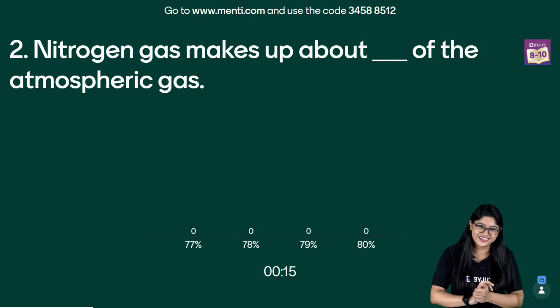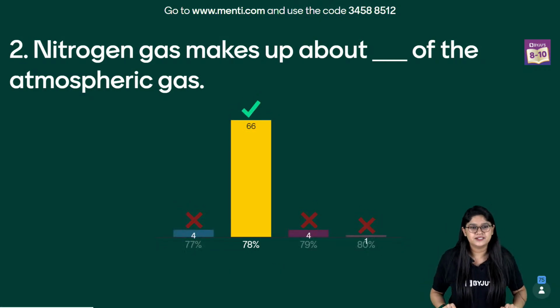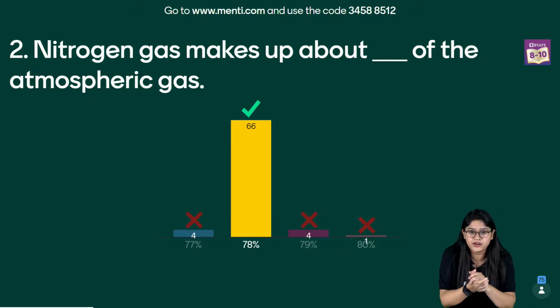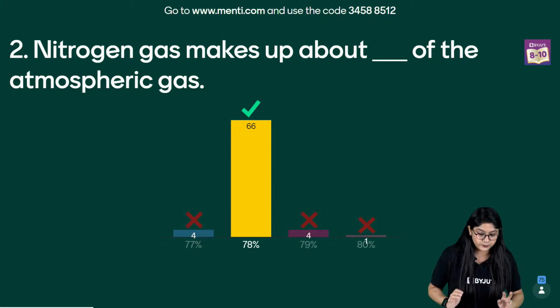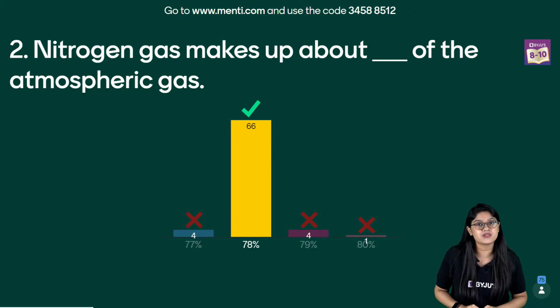Easiest of all, I guess. We have discussed it in detail and I'm sure you have this information with you. Yes, very good, and the correct answer is 78%. I don't know why, come on. I really want to understand what happened with the 77% and 79%. We know that the correct percentage is the 78.